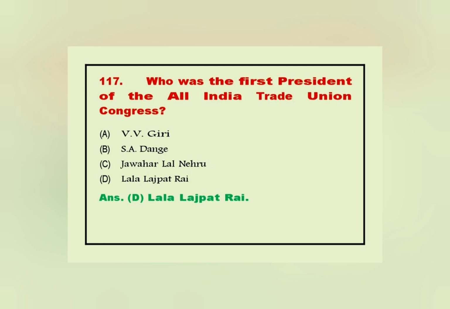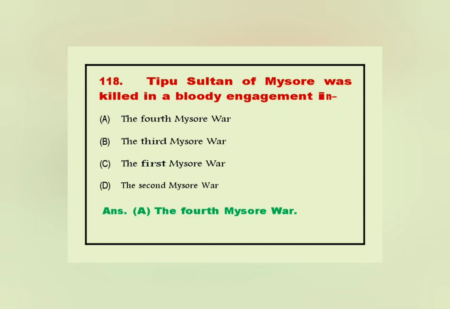117. Who was the first president of the All India Trade Union Congress? Answer. D. Lala Lajpat Rai. 118. Tipu Sultan of Mysore was killed in a bloody engagement in... Answer. A. The Fourth Mysore War.